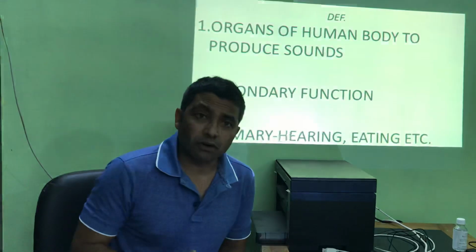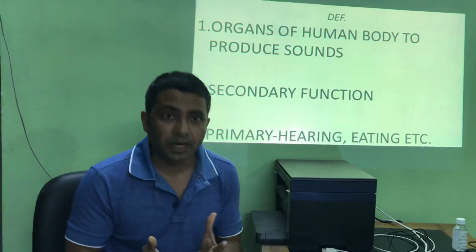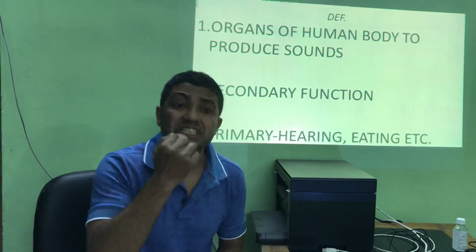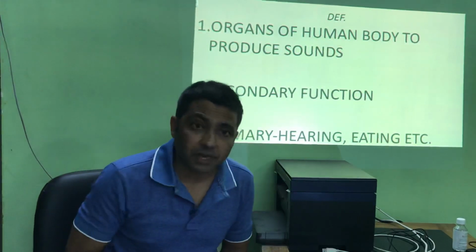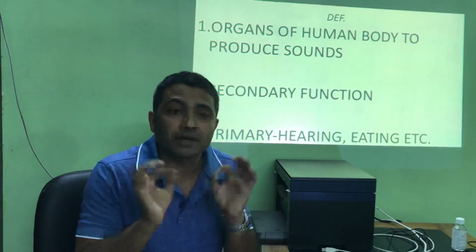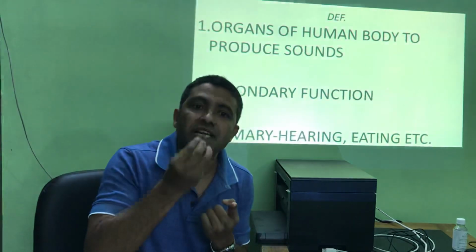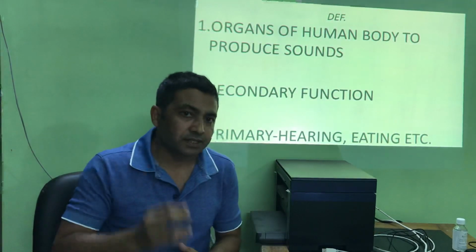So we have so many organs. There are some particular organs which help us in uttering the sounds. And these organs have dual function. For example, the tongue. Tongue is an active organ of speech, which is very important for the production of the sound. But the primary function of the tongue is not to produce the sounds only. The primary function of the tongue is to taste the edible items or to help in eating. Similarly, the ear.